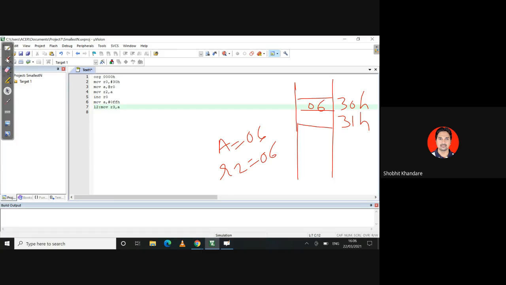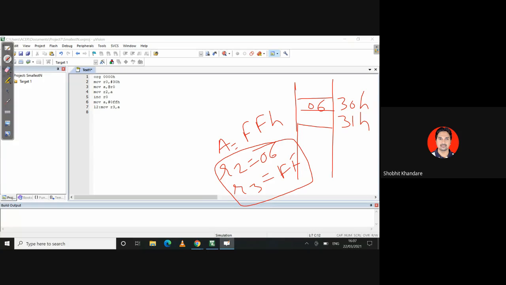R3 comma. Now what is happening there now? I have moved now in 0. Initially A had 06. Now A will have FFH. Now that content of A will be moved into R3. It will be moved into R3. So R3 here will be your FF. Okay. And now here actually I'll be using SUBB over R2 and R3. Okay. That is how it should be done.